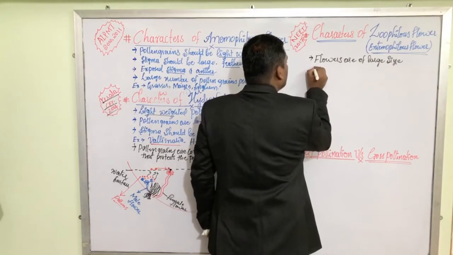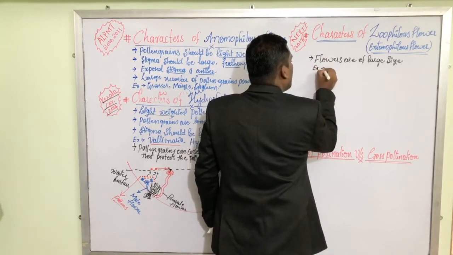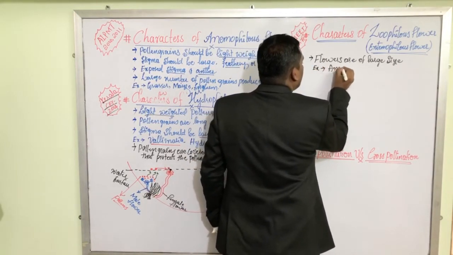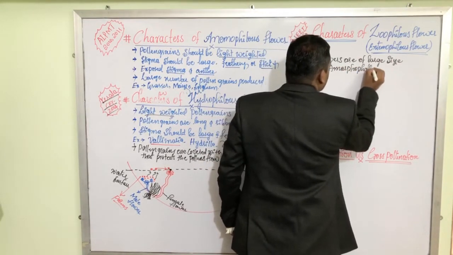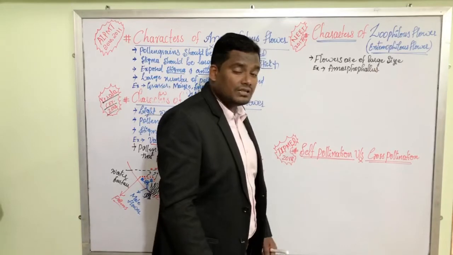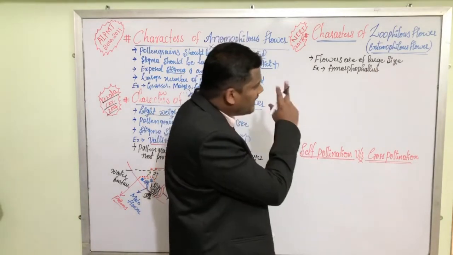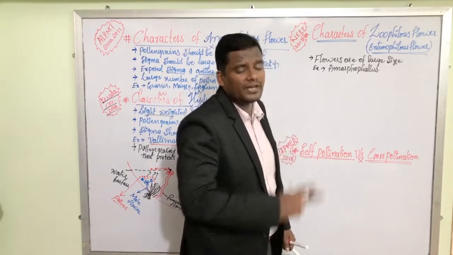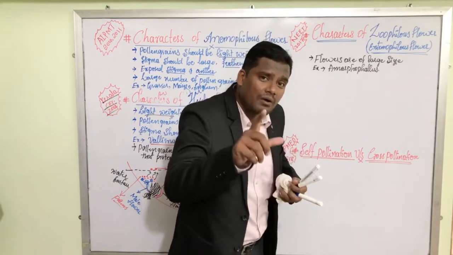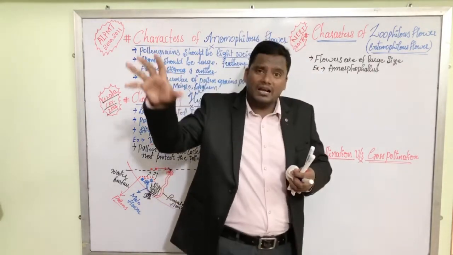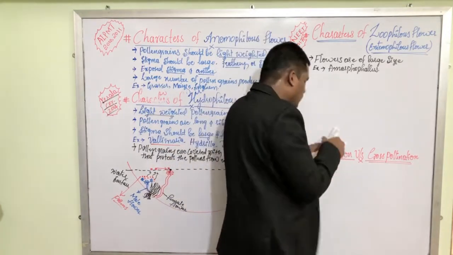For example, there is a plant called Amorphophallus. This Amorphophallus is very, very important for your competitive exams, my dear friends, because the largest flower in the entire plant kingdom is Amorphophallus.